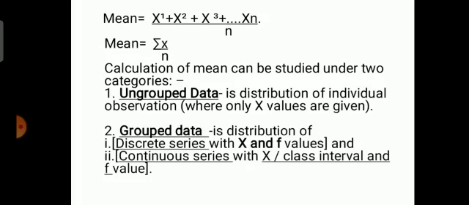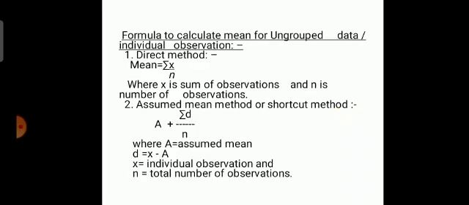Here f denotes frequency of the individual observation. As we start doing the sums, you will come to know it. The other is a continuous series, where the class interval is given and f, frequency values, are given.